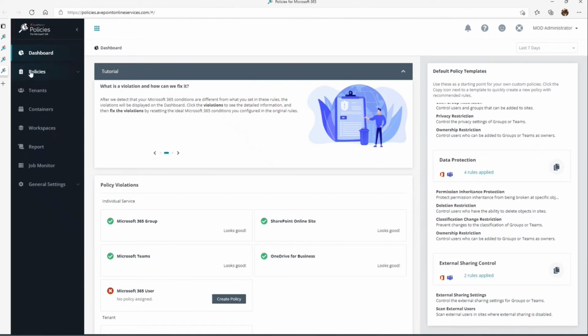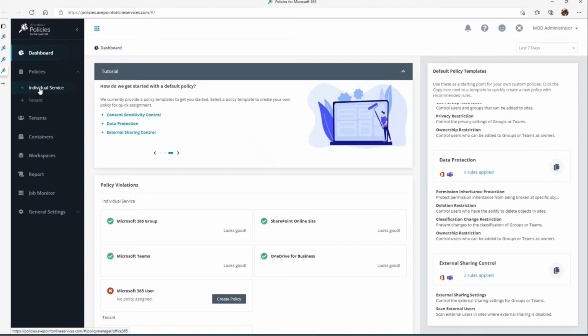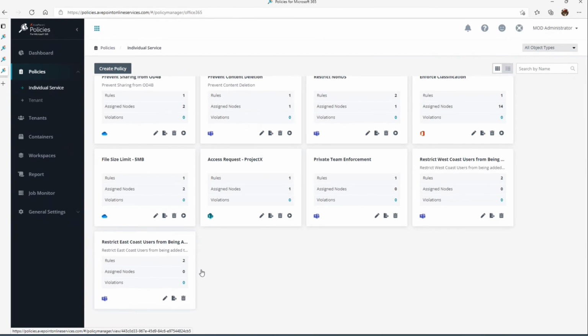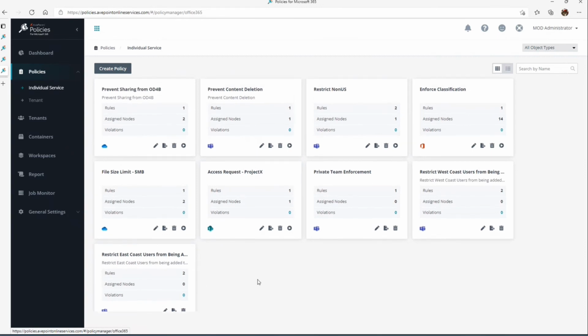But what I'm going to show you here is how you can create your own. We call this individual services as one. And you can see I have a couple of examples here where I've created specific policies on specific workspaces or workload types. You can see Teams, you can see groups, and you can see SharePoint sites here. So I have a couple of examples.